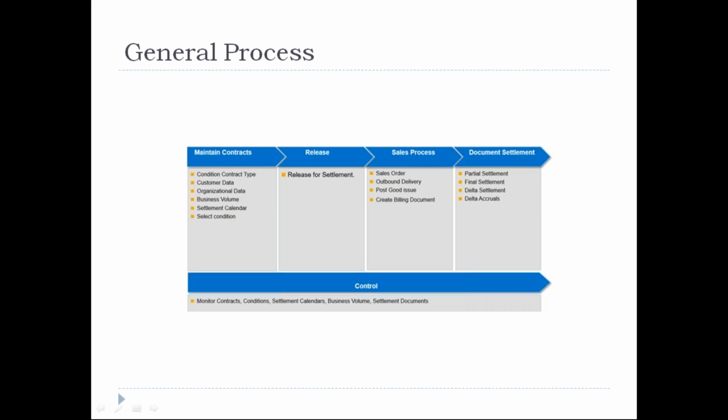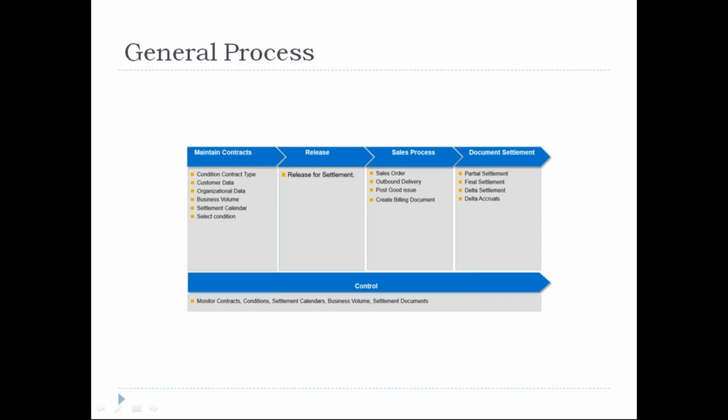So a condition contract is one single transaction which can do any number of things. After that we create sales orders and your normal SD transactions. Once a condition contract is created, we can release it. That means it will make sure this particular condition contract is enabled to determine how much is the amount I need to pay to the customer or the vendor. So what is my settlement transaction? After that we can process our sales orders, deliveries and billings, or purchase orders, incoming deliveries or incoming invoices.